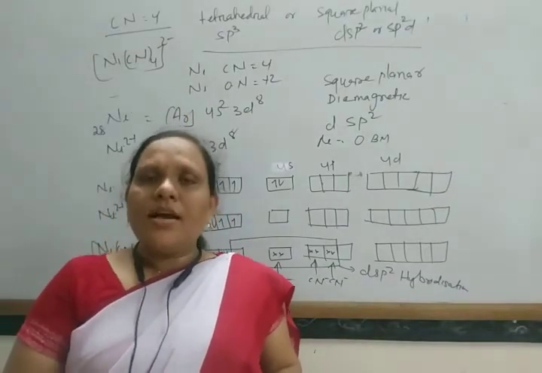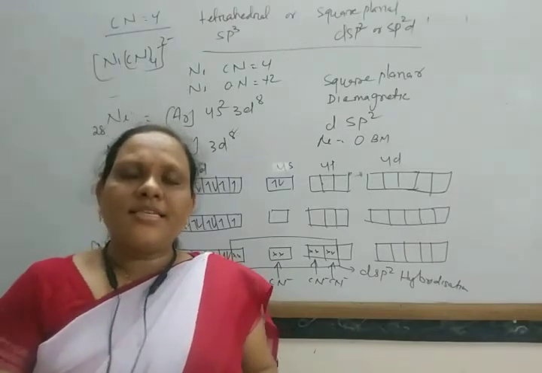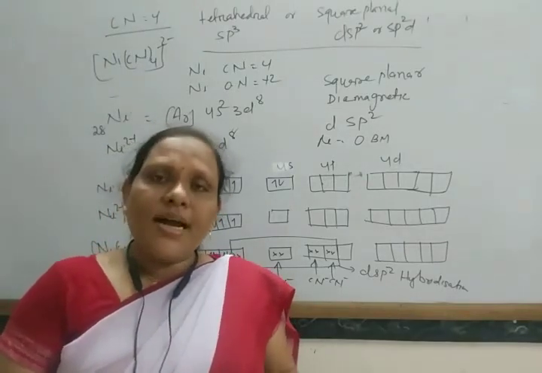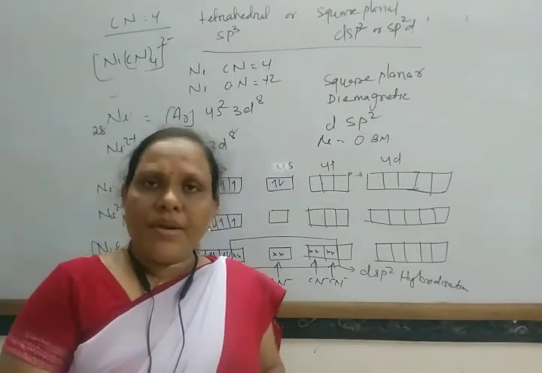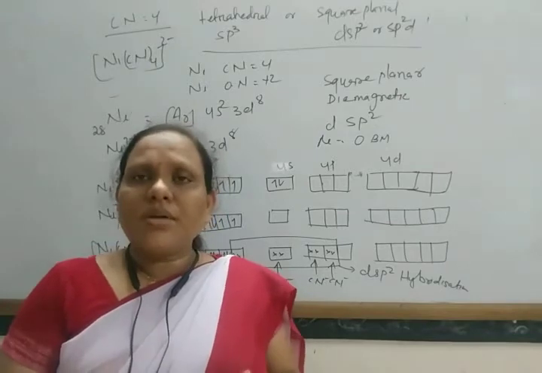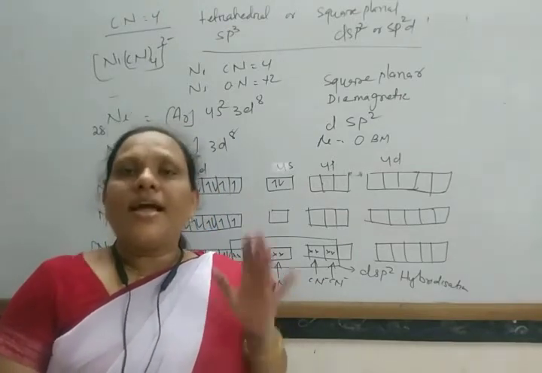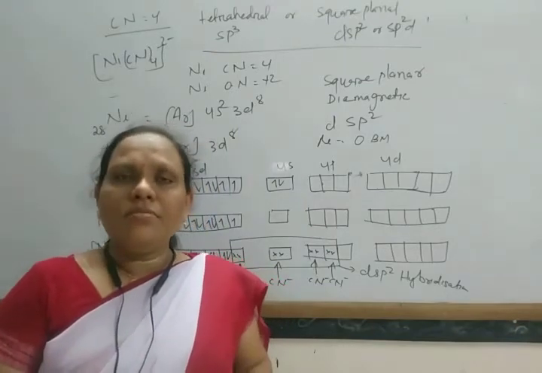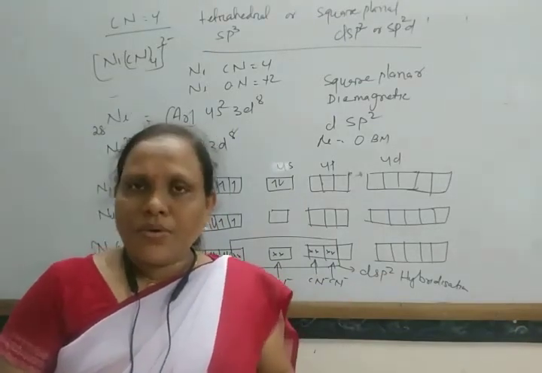And another thing, for an octahedral complex, if a strong field ligand is present, then it forms an inner orbital complex and a low spin complex because the spin value is less. In case of an outer orbital complex, it has more unpaired electrons.